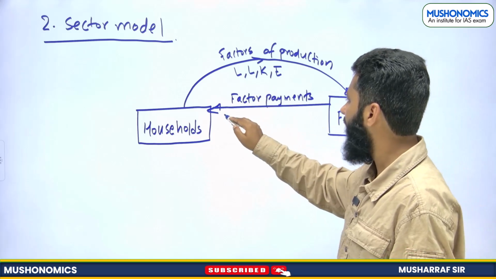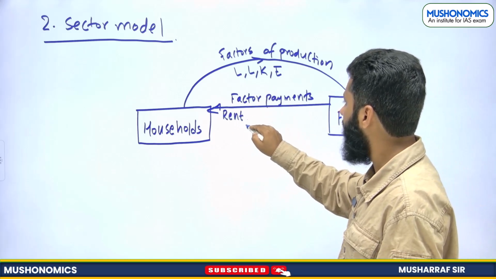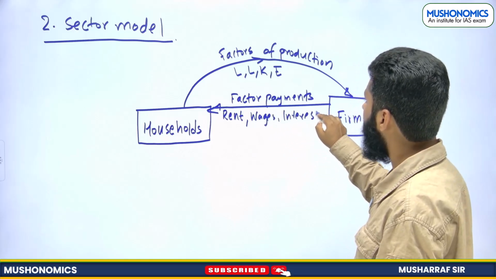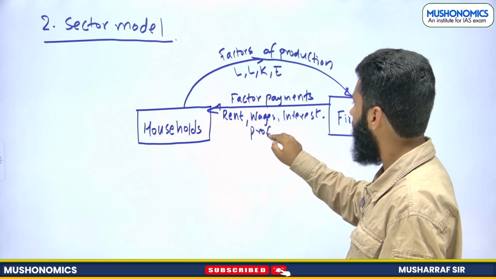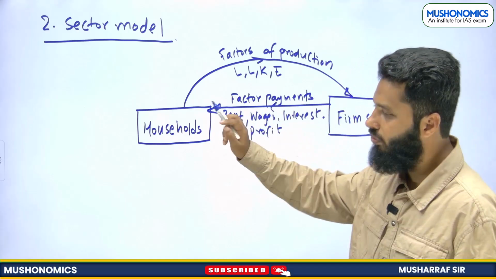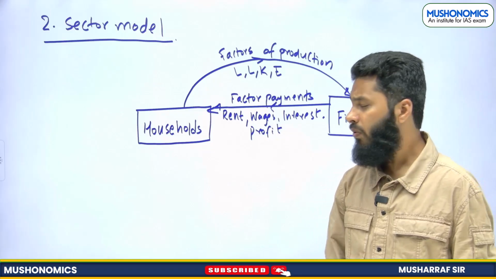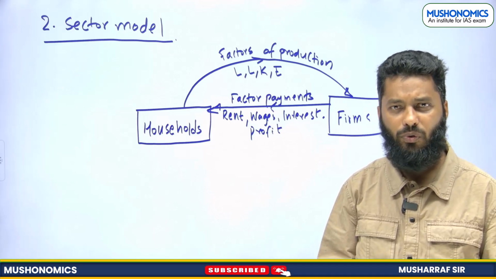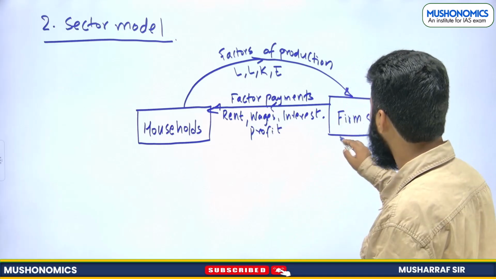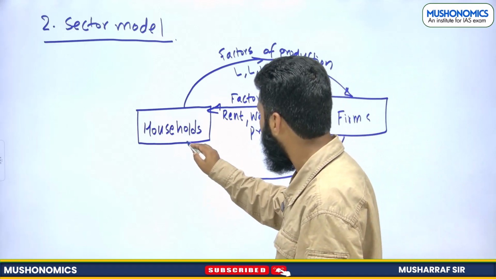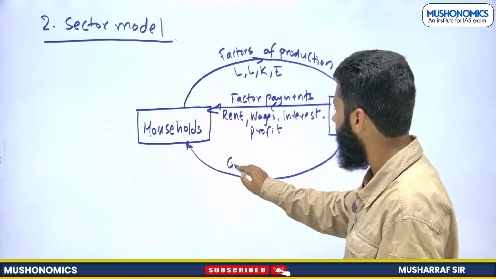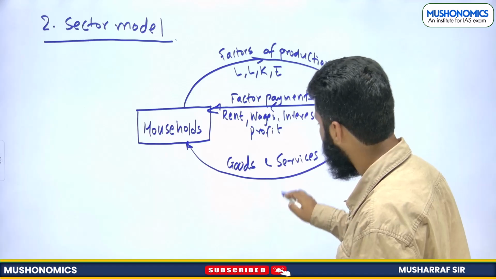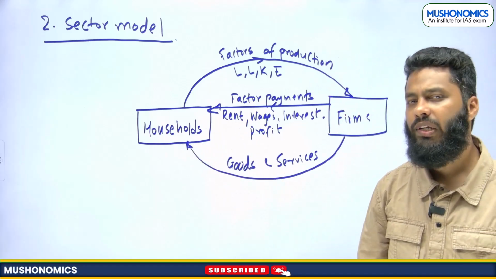For example, for land they will be getting rent, for labor wages, for capital interest, and for entrepreneurship profit, right? These will be given by firms to households. Now, firms have produced goods and services, right? Firms are producing units, so they have produced goods and services which will be utilized by households.